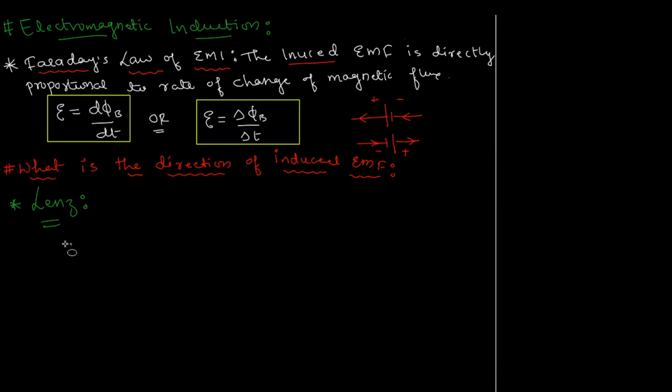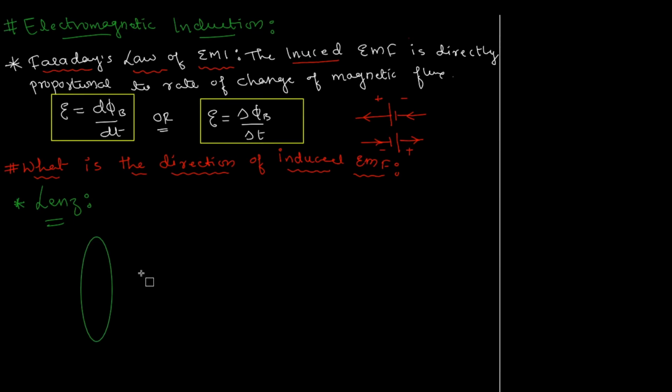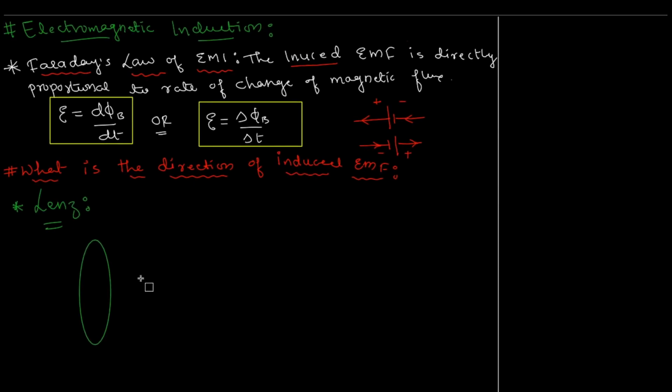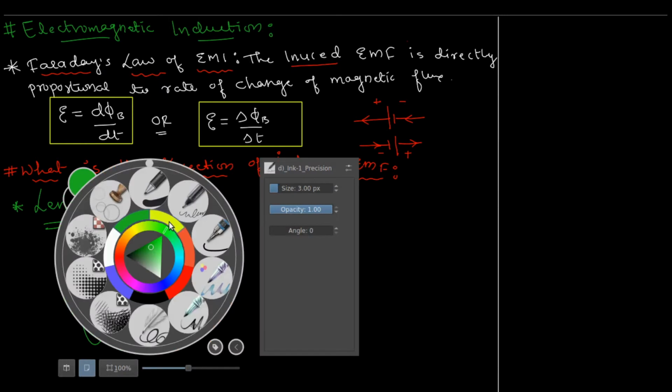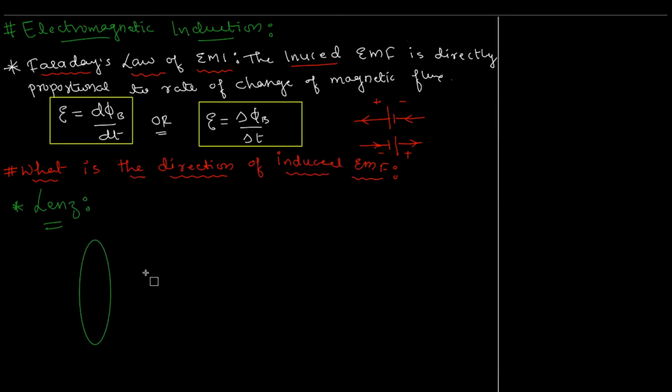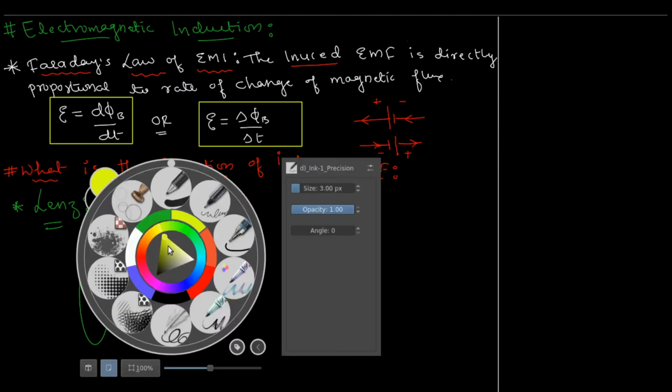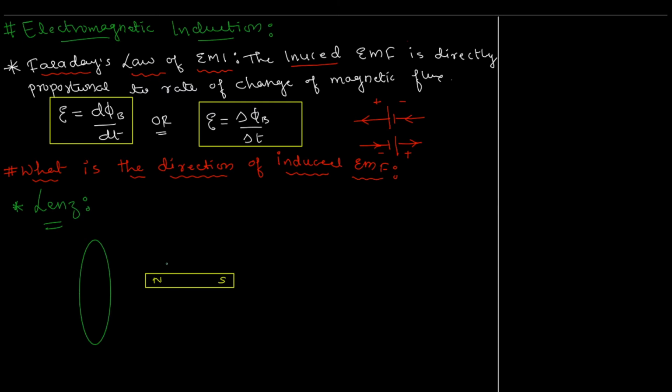Okay, but let's put ourselves in his shoes and see how actually he thought. This is basically me trying to explain to you how he thought and eventually came up with the law. Let's say you already know that if you have a coil facing a bar magnet which is moving, you'll have induced EMF. We already know that, right? So let's say we have a bar magnet, and this is the north pole of the bar magnet, and the other end of course is the south pole of the bar magnet.